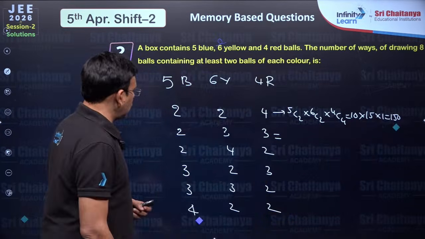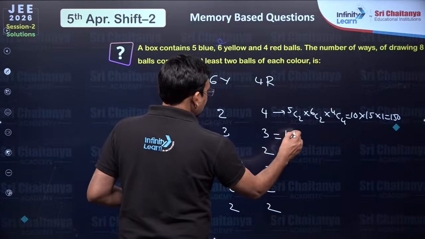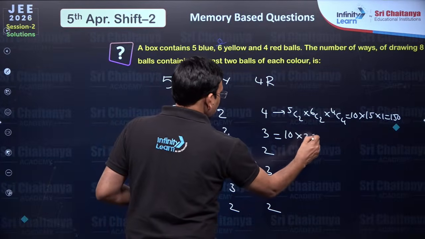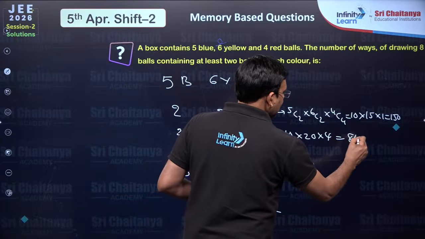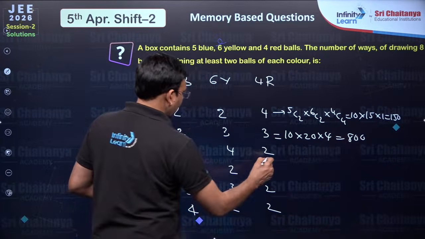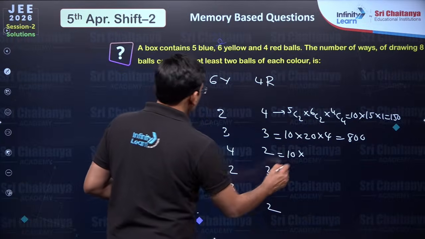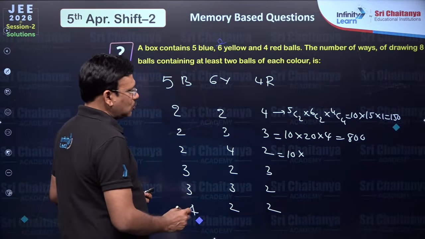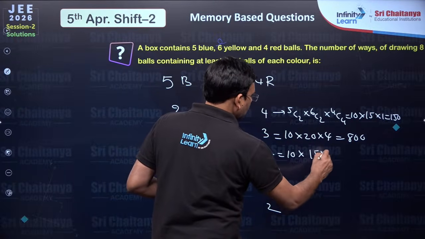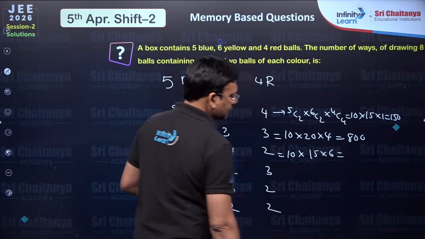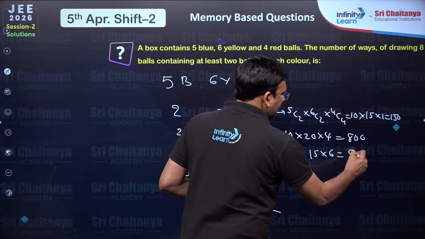Then 5C2 is 10, 6C3 is 20, 4C3 is 4, which is 800. Then 5C2 is 10 into 6C4, which is 6C2, 15, into 4C2 which is 6, which is 900.